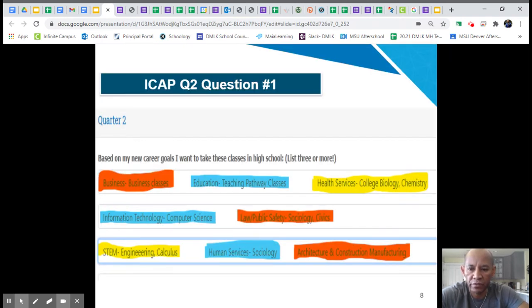For your first question, based on my career goals, I want to take these classes, you see these areas I have highlighted? These are possible answers for that question. If you are interested in business, then just put business classes. If you are interested in architecture or construction, put manufacturing classes. If you're interested in medical or health field, put biology,